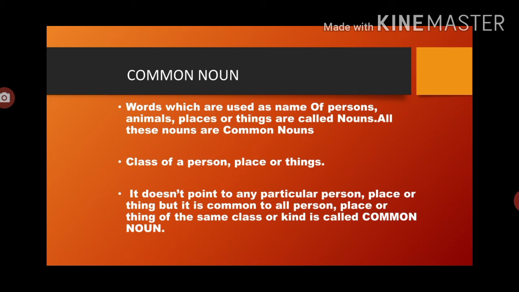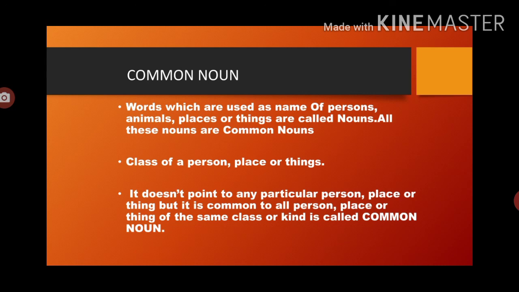The name boy can be given to any boy, to Afzal, Ashok, Ram, John, etc. It does not point out any particular one. It is a name common to all boys. It is therefore called a common noun. Common nouns are giving the class of a person, place or thing.